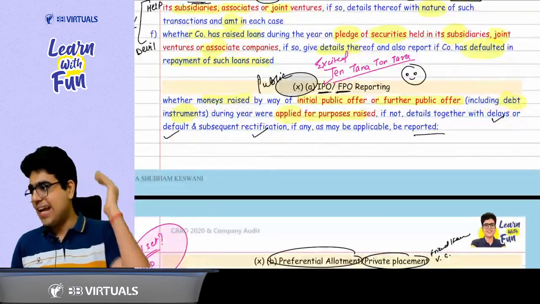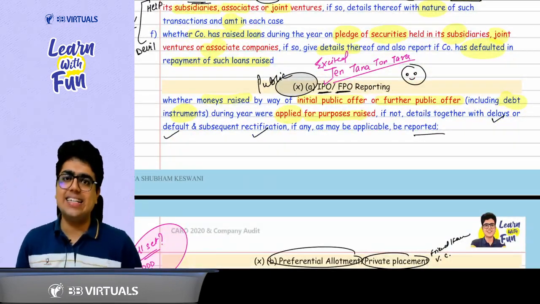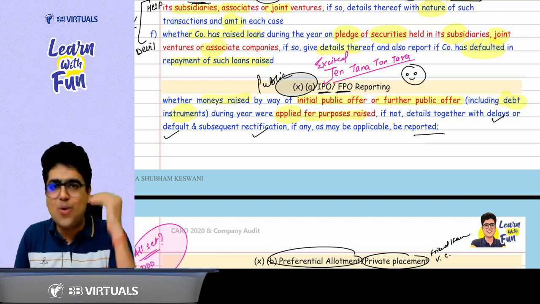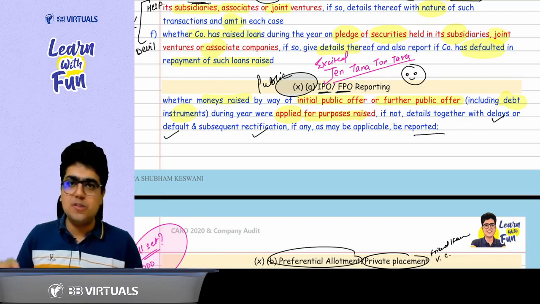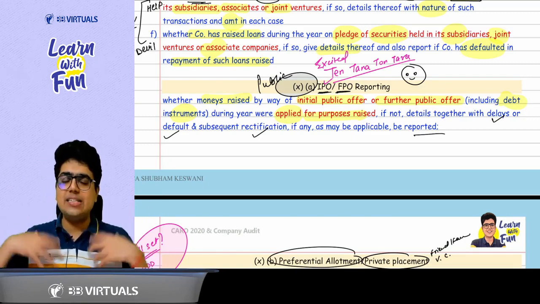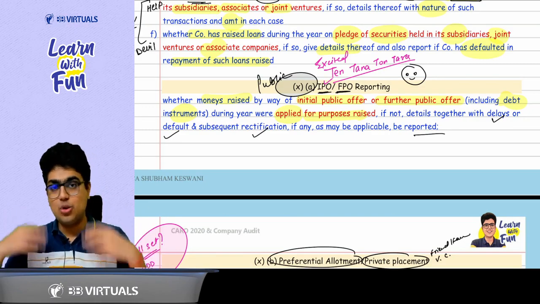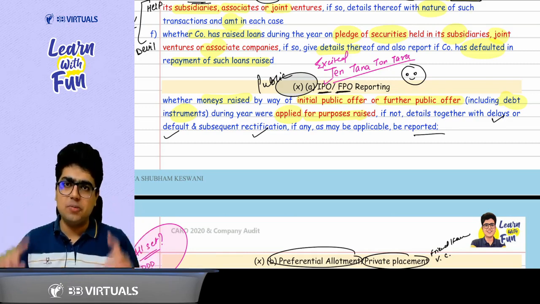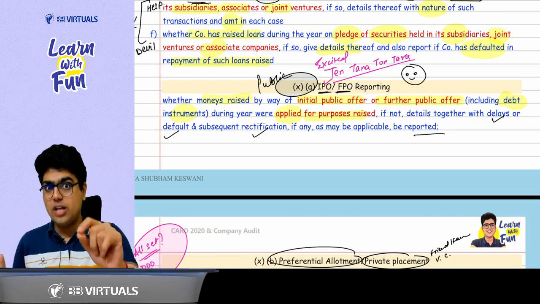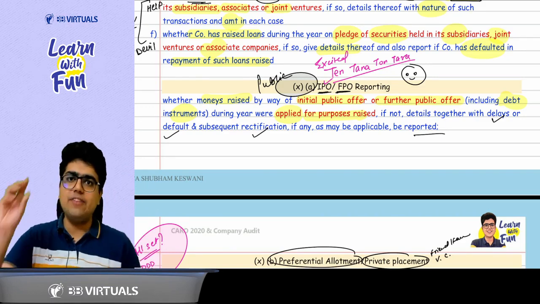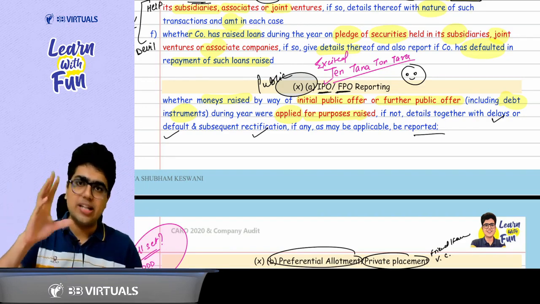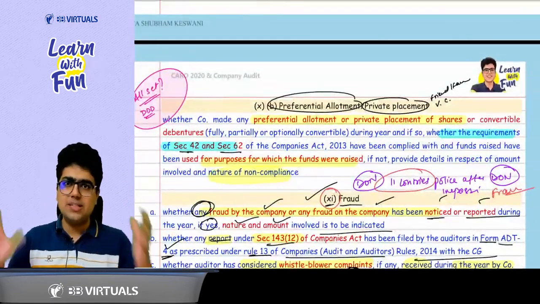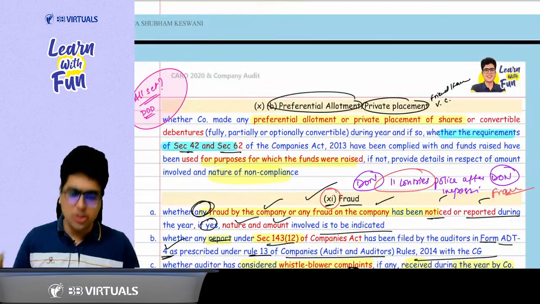Clause 10, get excited. Clause 10, you get excited. 10 tara IPO lag gaya hamara. We got an IPO. Excited. So what is 10 about? IPO, FPO. That means in case you raise some money from the public through shares or debt instruments via IPO or FPO, you need to utilize it for the purpose you have mentioned in prospectus. If you have not, auditor will report the same. Auditor will report the amount diverted plus what are the corrective actions, if any, you took. Okay, sir. Plus you talk about preferential allotment, private placement, section 42, 62. Again, you talk about the utilization.